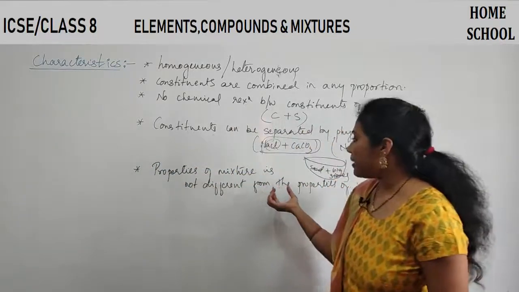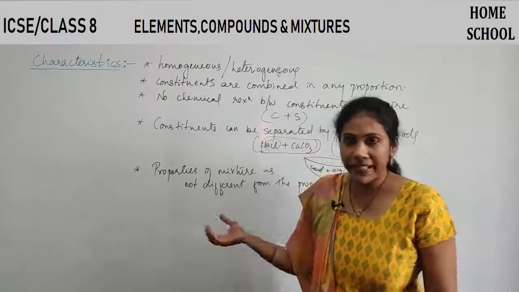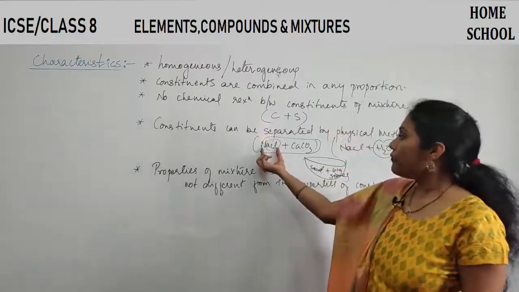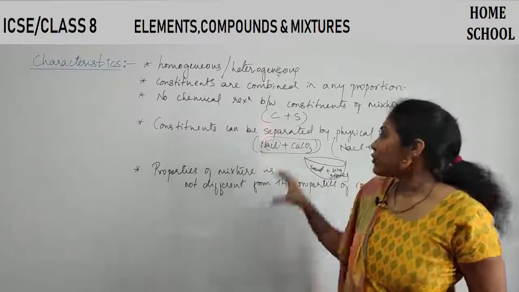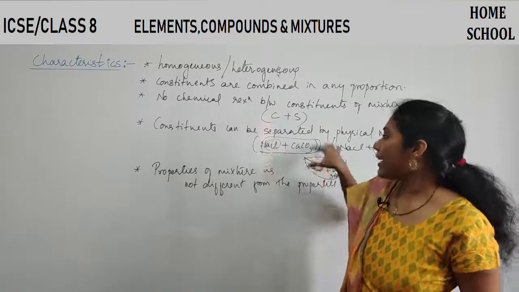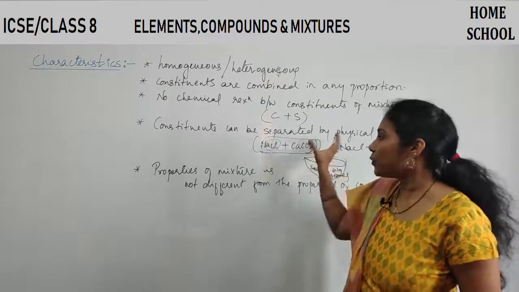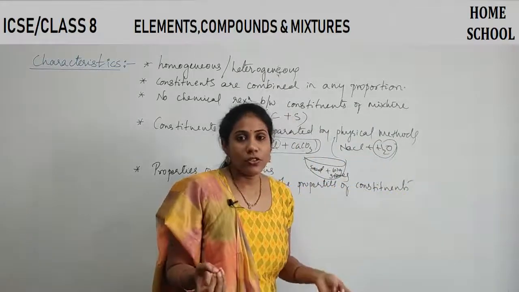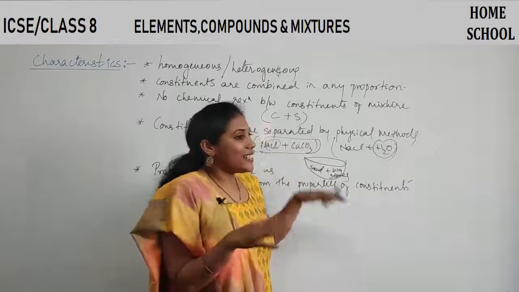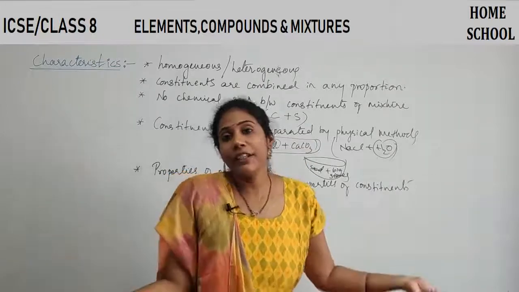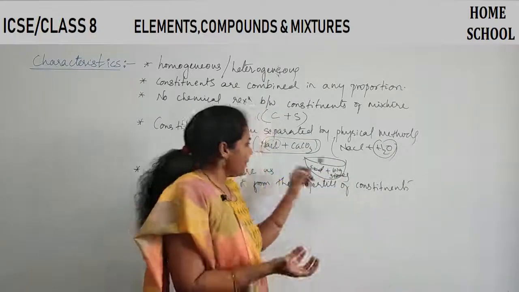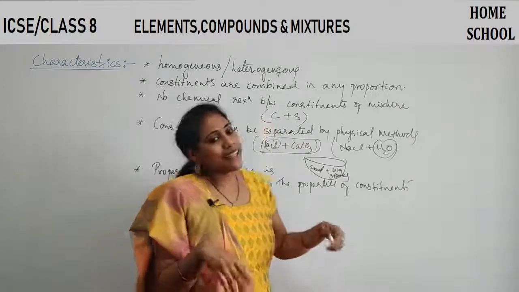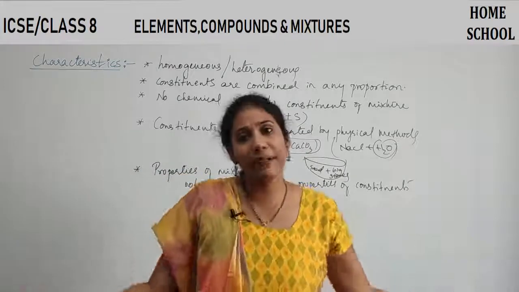Properties of mixture are almost the same. It is not too much different compared to the properties of individual constituents. Whatever the properties of NaCl and calcium carbonate, those properties only you will observe in the mixture also. Once they have combined, you are not getting a completely new substance. Because only when there is a chemical reaction between them, you get a new substance with new properties.